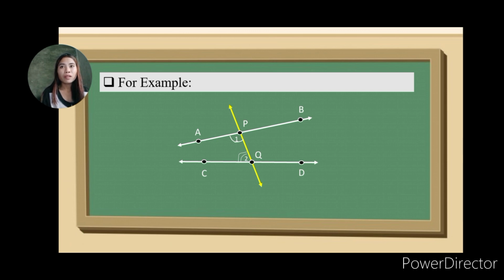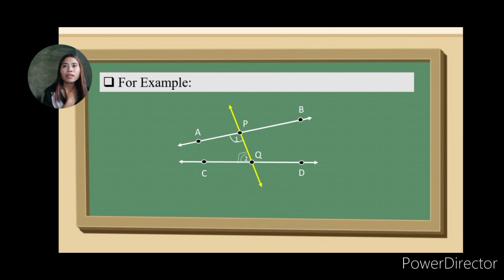So here, for example, the line PQ in the figure, the line colored in yellow, falls on lines AB, which is the first parallel line, and CD, which is the second parallel line, such that the sum of the interior angles 1 and 2 is less than 180 degrees on the left side of PQ. Therefore, the lines AB and CD will eventually intersect on the left side of PQ. We do note that the measurement of the angle of a line is 180 degrees.